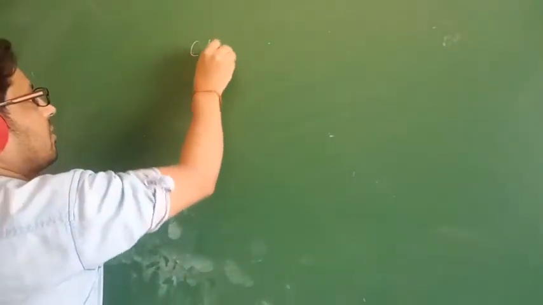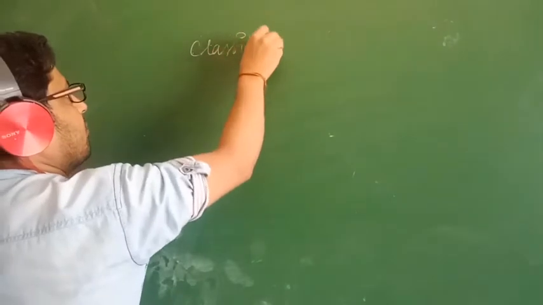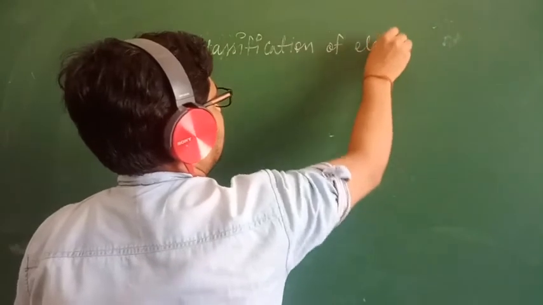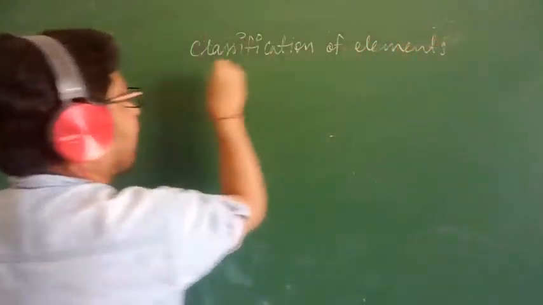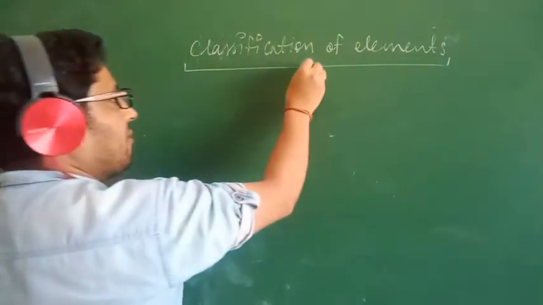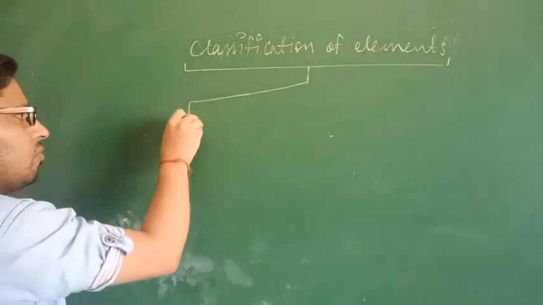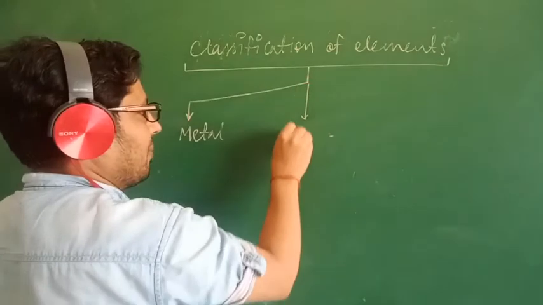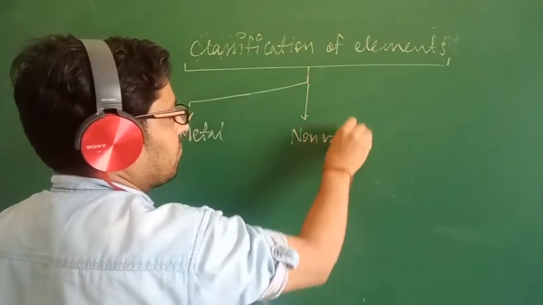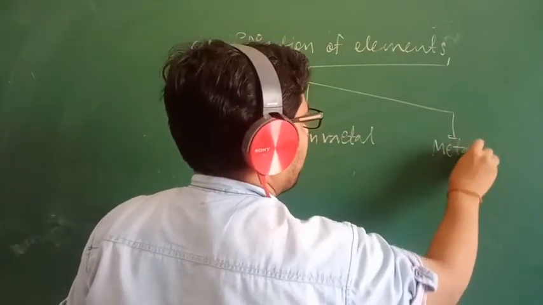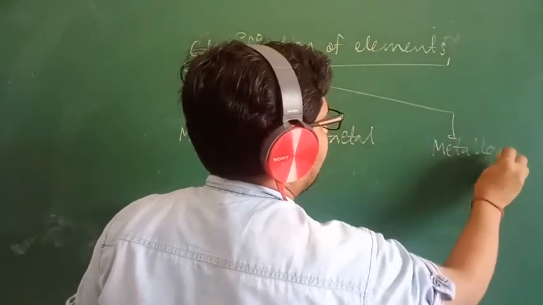Elements can be divided into three ways: one is metal, one is non-metal, and the third is metalloid.